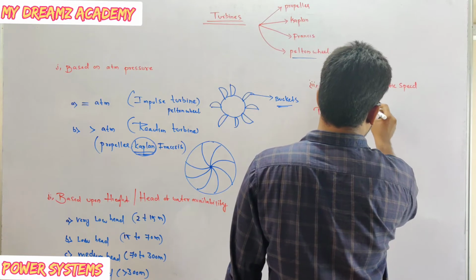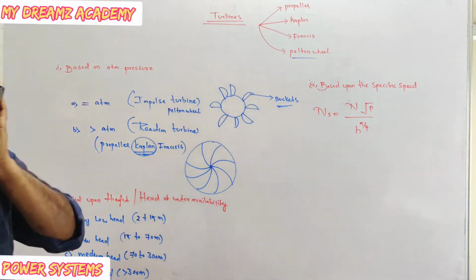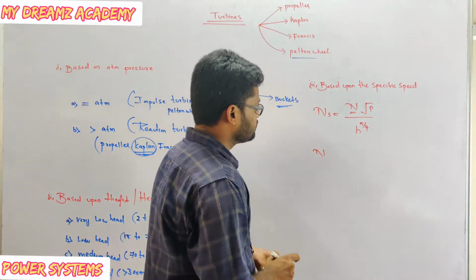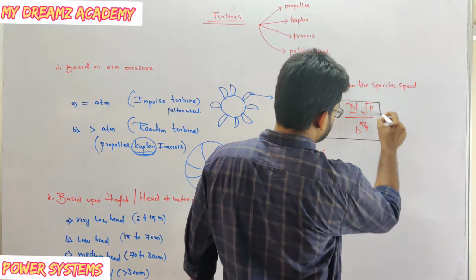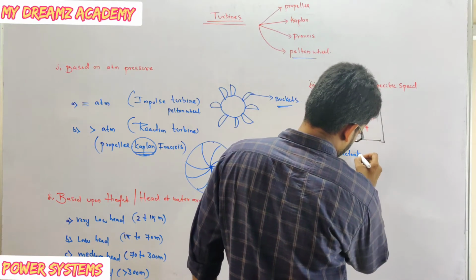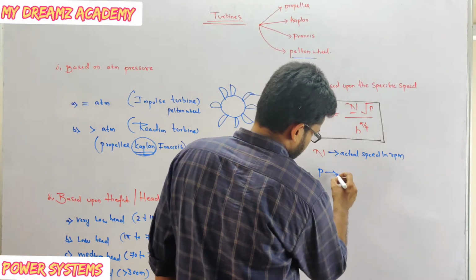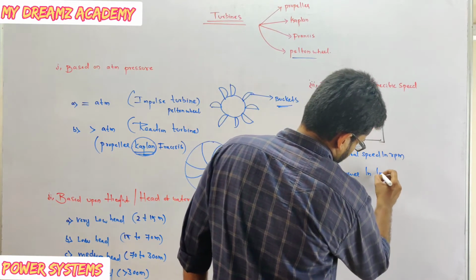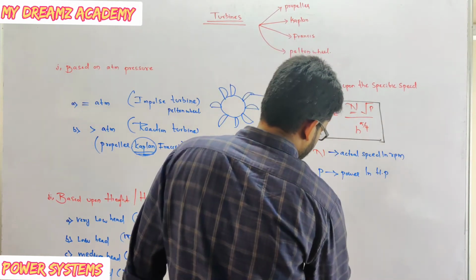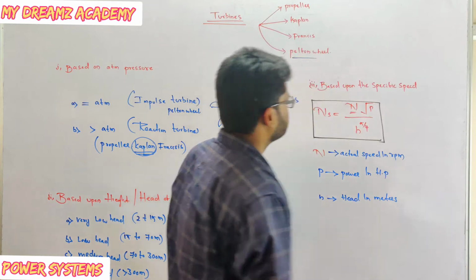Ns is N root P by H power 5 by 4, where N is the actual speed in rpm, P is power in horsepower, and H is head in meters.